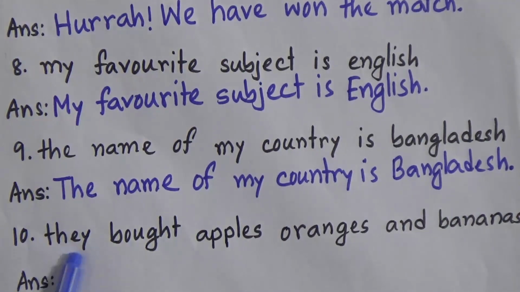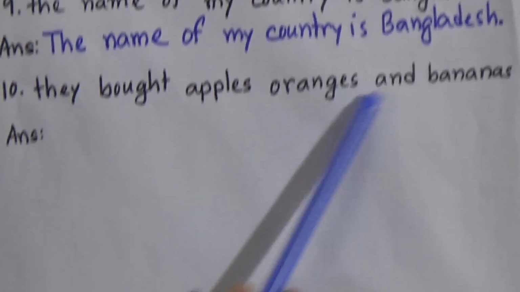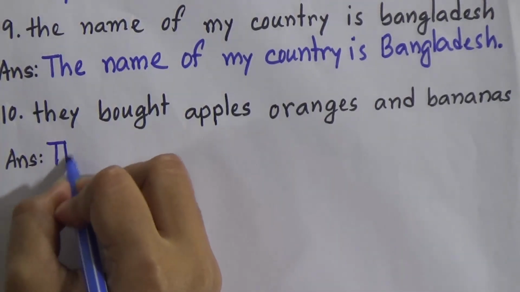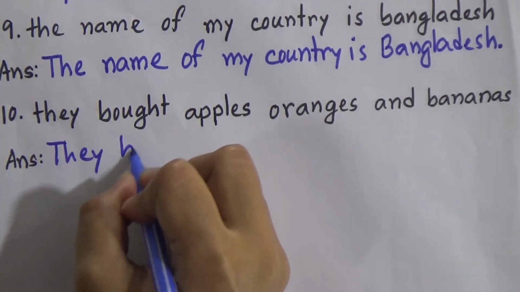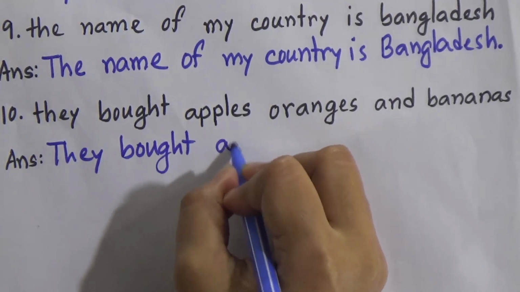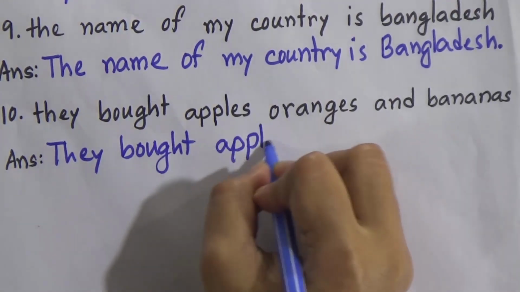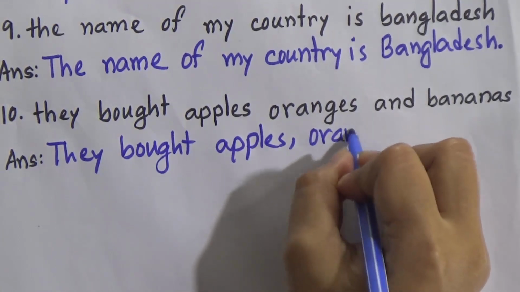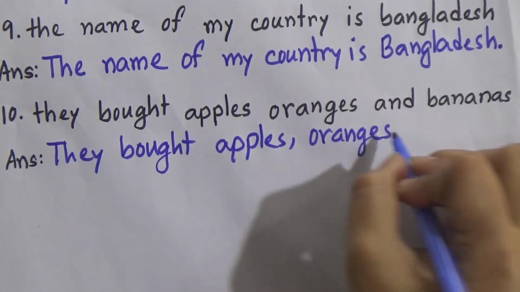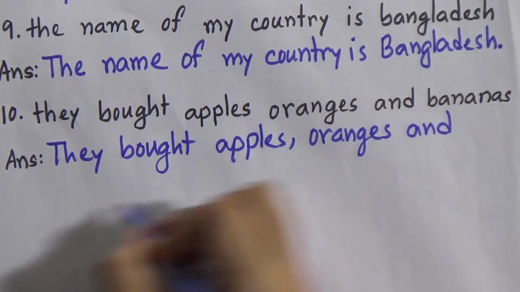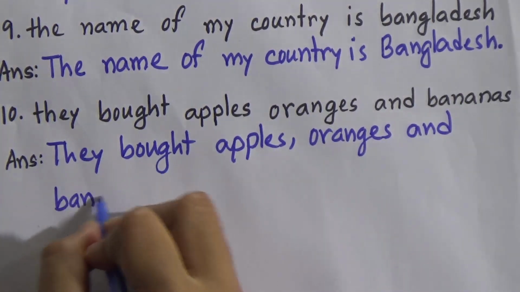Now look, number 10, they bought apples, oranges and bananas. Again start the sentence with a capital letter. They bought apples, oranges and bananas.